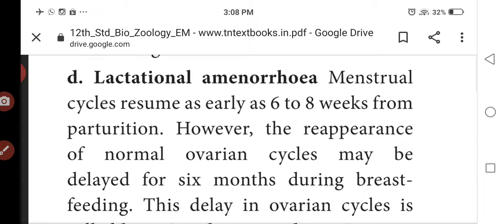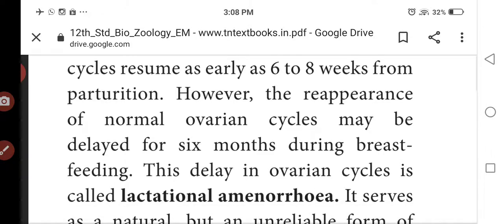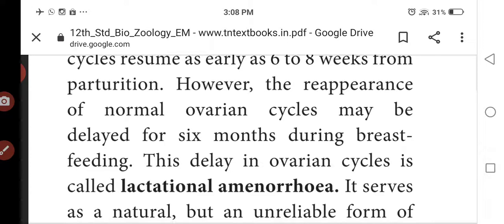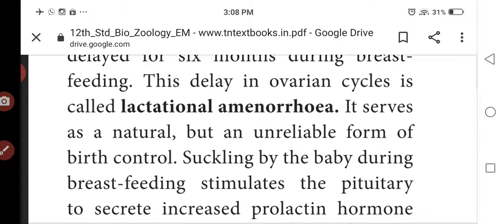The next one is lactational amenorrhea. The menstruation cycle normally resumes in 6 to 8 weeks after delivery. Why? After parturition, the menstruation cycle is delayed, up to 6 months, because of breastfeeding.